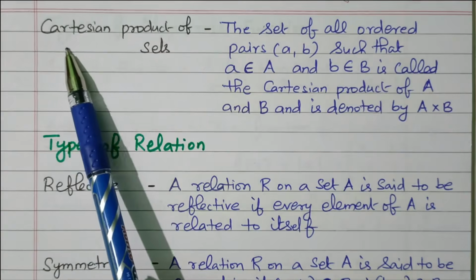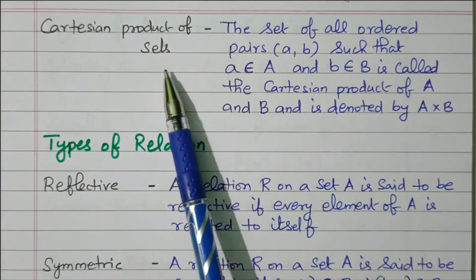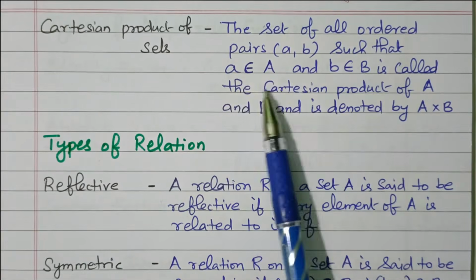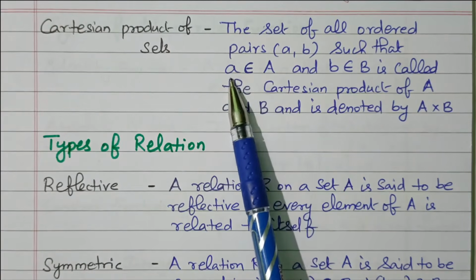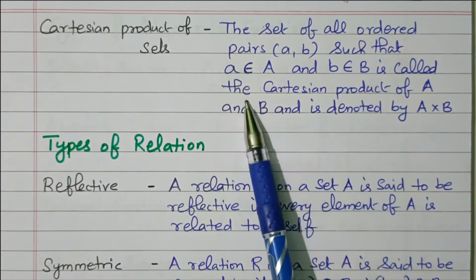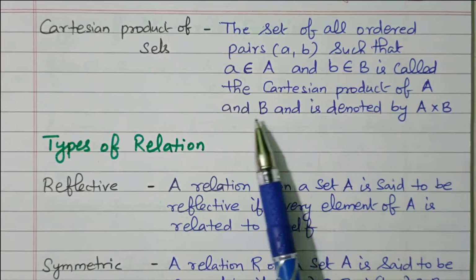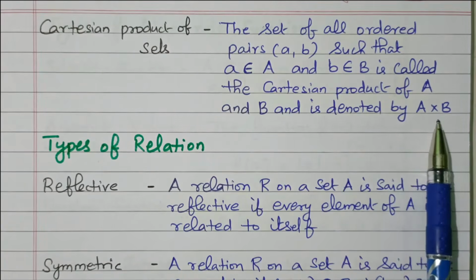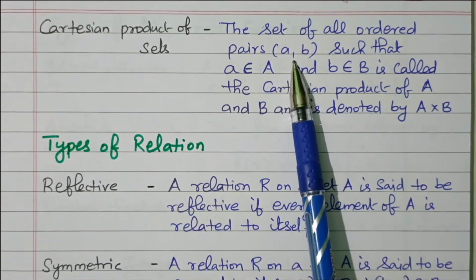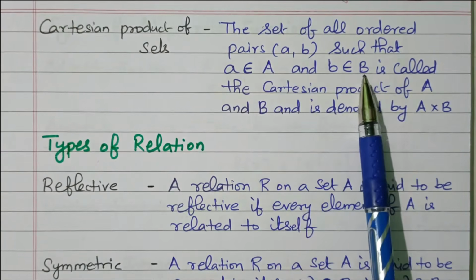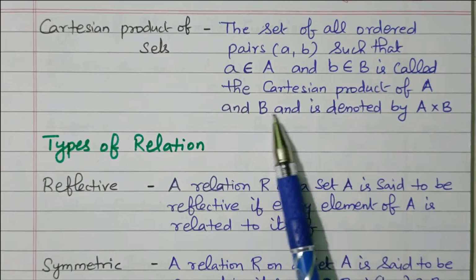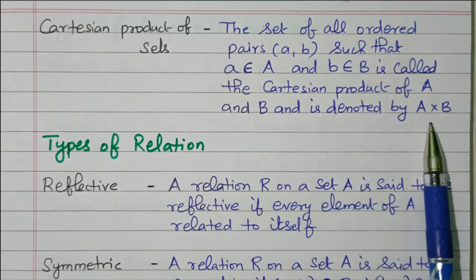And one more type is the Cartesian product of sets. The set of all ordered pairs (a, b) such that a belongs to A, where a is the small letter and A is the capital letter, and b belongs to B, is called the Cartesian product of A and B, denoted by A cross B. So (a, b) are the ordered pairs, and A and B are the main sets.